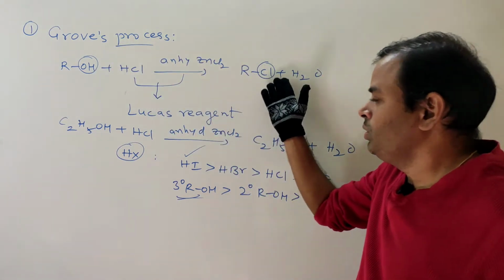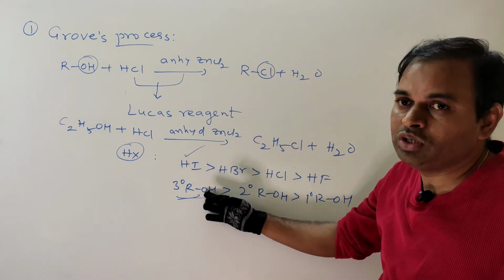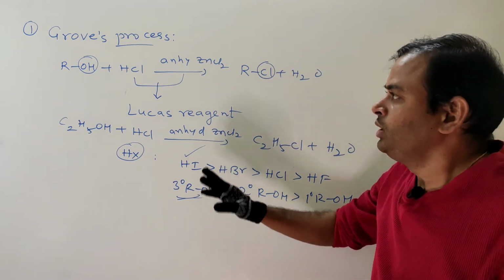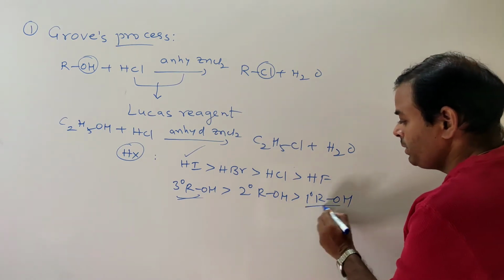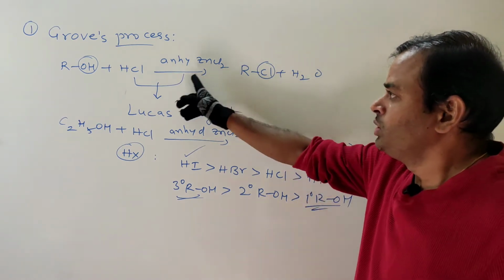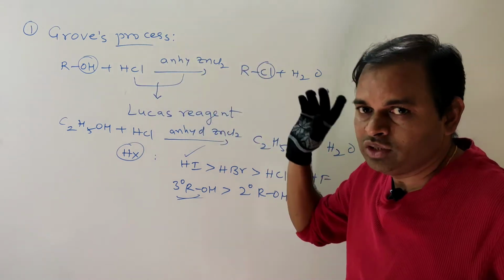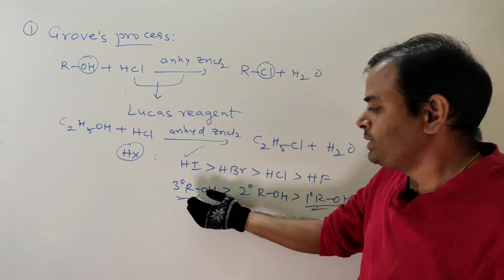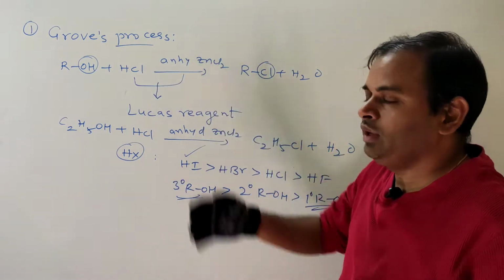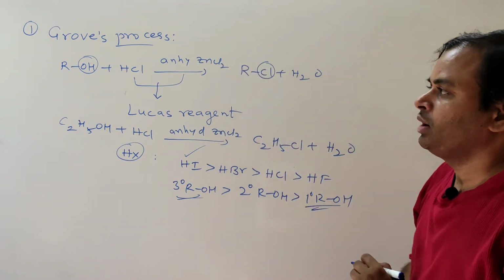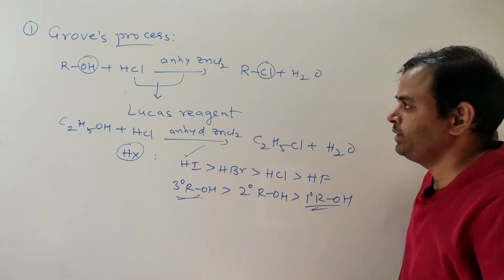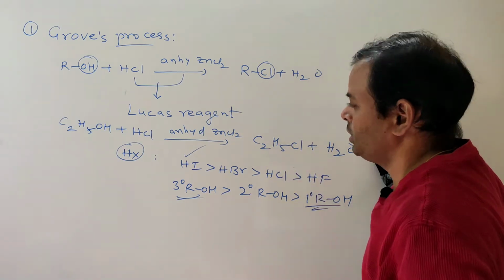But for primary alcohols, HCl and anhydrous ZnCl2 both are a must, as they are less reactive. So this is about Groove's process.